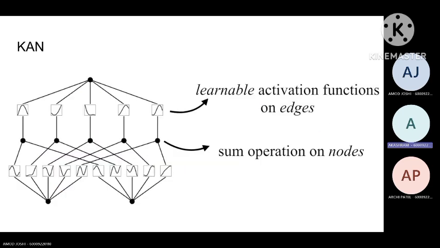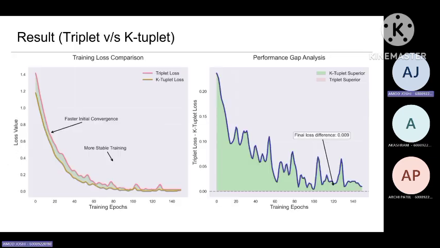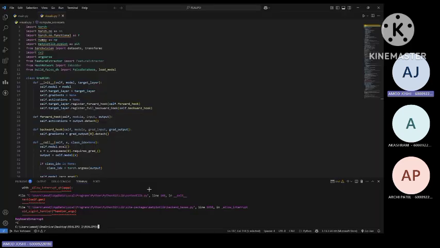What is KAN? KAN is a neural network architecture where instead of learning weights and biases, it learns activation functions on each node. Next, before showing the results, I will first show the demo of our model.